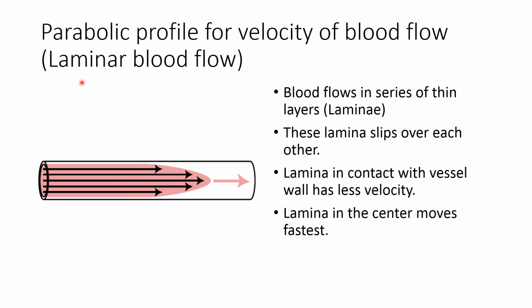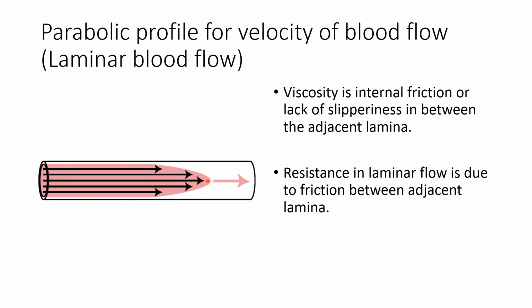Now let's understand about the different types of blood flow: laminar blood flow as well as turbulent blood flow. Laminar blood flow has a parabolic profile for velocity of the blood flow. Here we can see in this blood vessel, laminar blood flow is present. So blood flows in a series of thin layers or lamina. These lamina slip over each other. Lamina in contact with the vessel wall have the least velocity, and the lamina in the center move at the fastest rate.